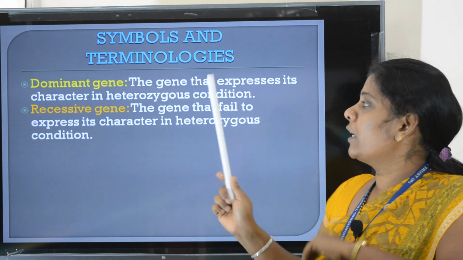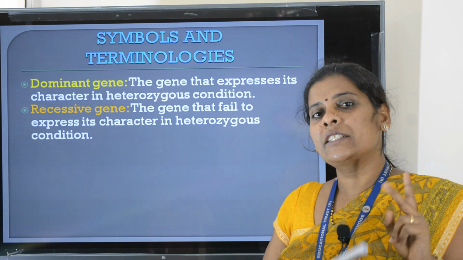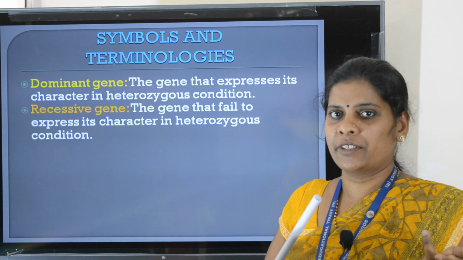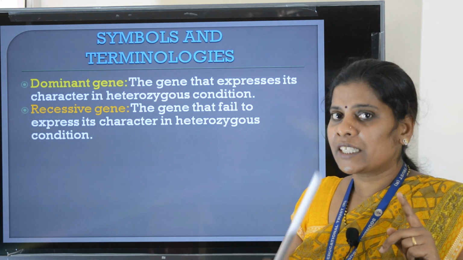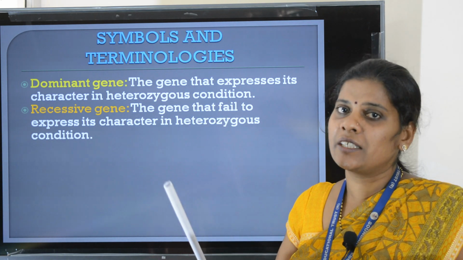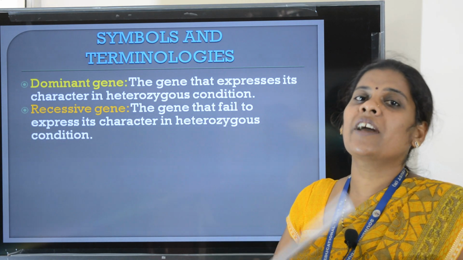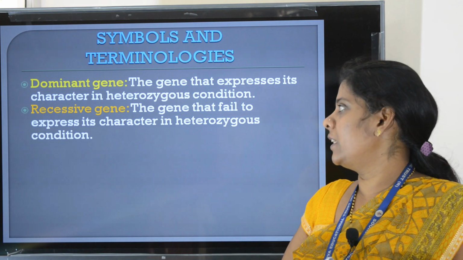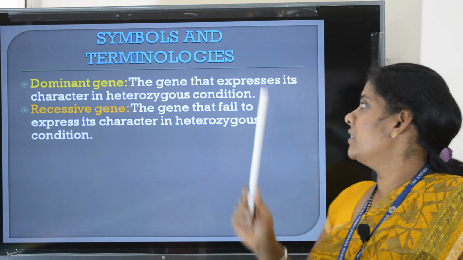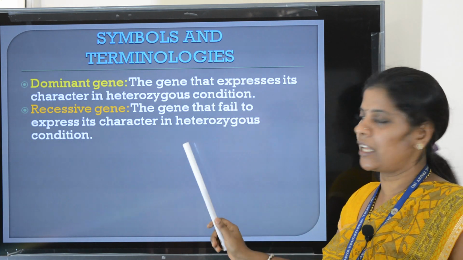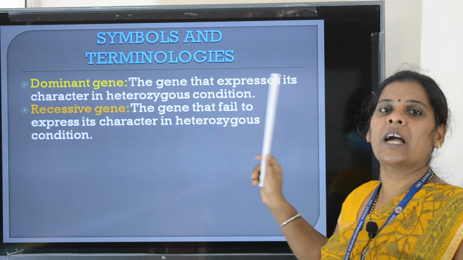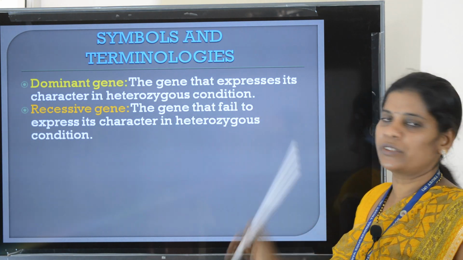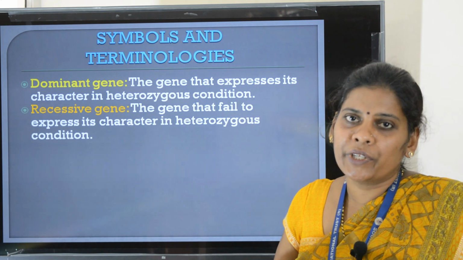Okay, so out of those two alleles, if one is expressed in presence of its alternative allele, the expressed allele is called dominant allele or dominant gene. The gene that expresses itself in presence of its alternative allele in a heterozygous condition is called dominant gene.